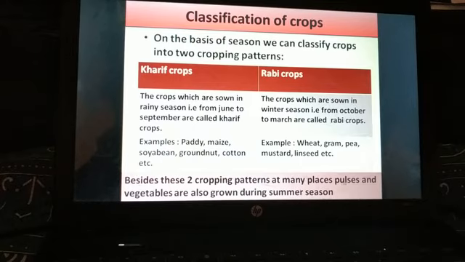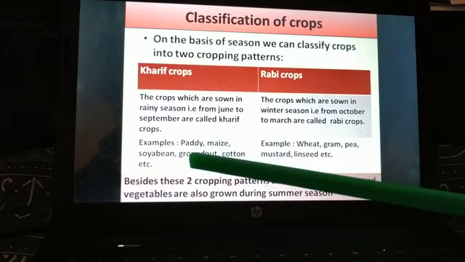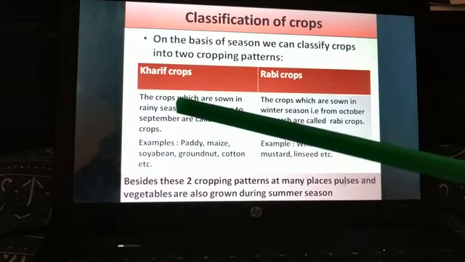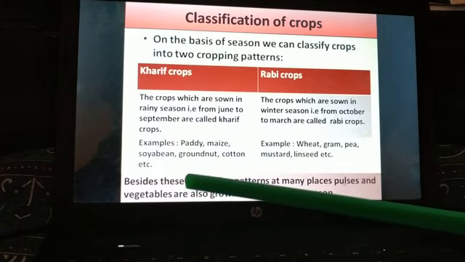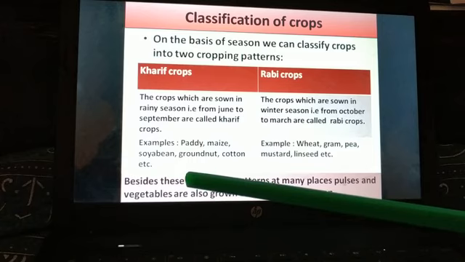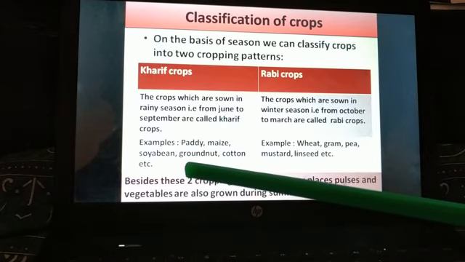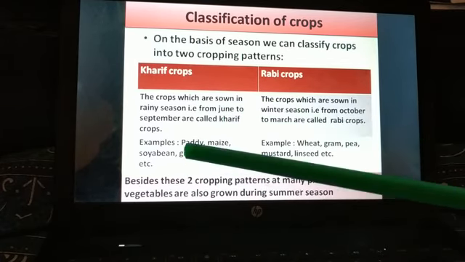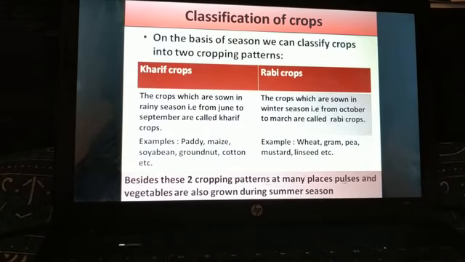Students, one thing you should know here: paddy is grown in the rainy season, so it cannot be grown in the winter season. Paddy requires a lot of water, so it is grown only in the rainy season. So these are Kharif crops. The paddy crop will be a Kharif crop. Students, these two, Kharif and Rabi crops, are very important. You need to understand this properly.